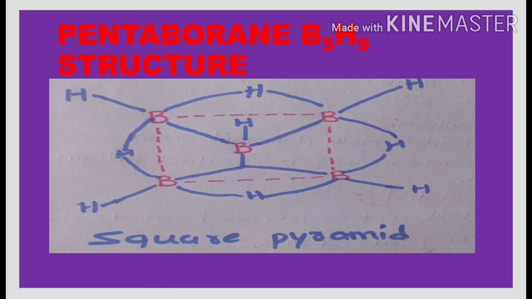Here in this picture we can see the structure of the pentaborane 9, and this structure is called the square pyramid structure. In the square pyramid structure, four atoms lie in one plane and another atom lies above the plane. So here these five vertices are occupied by the boron atoms in this pentaborane 9.